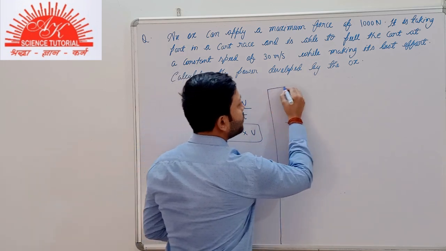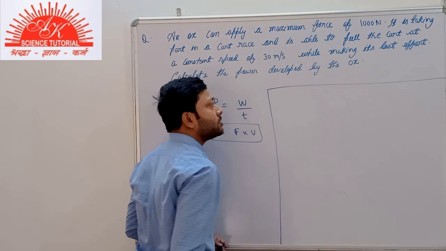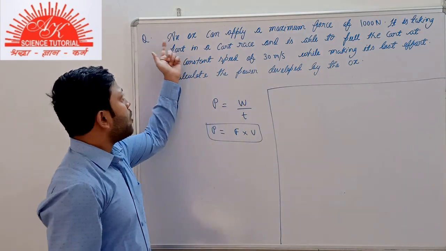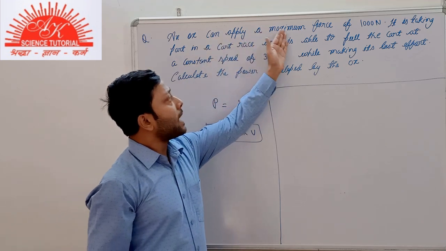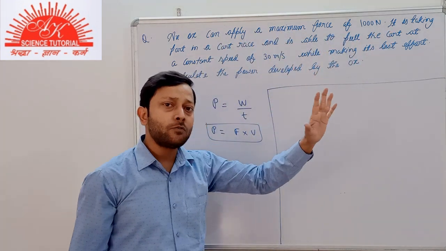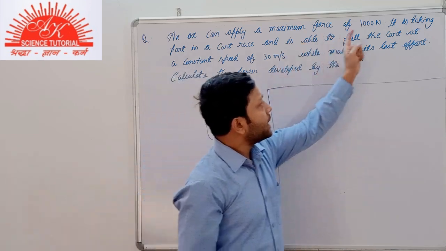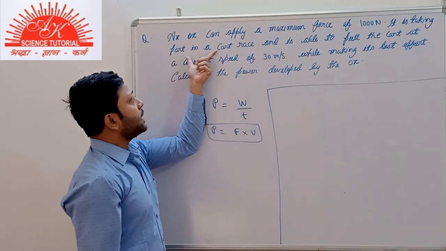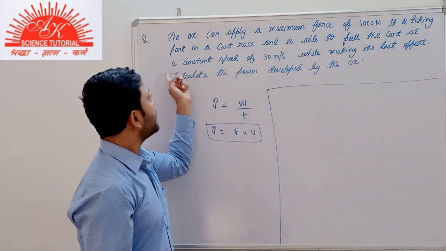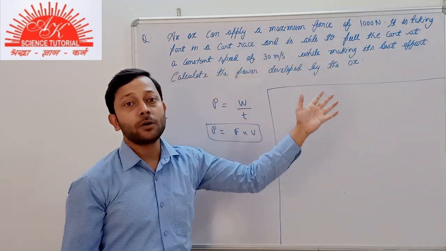Now, we have a question over here that will make our concept clearer, and I'll read it for you. An ox can apply a maximum force of 1000 Newton. It is taking part in a cart race and is able to pull the cart at a constant speed of 30 meter per second.